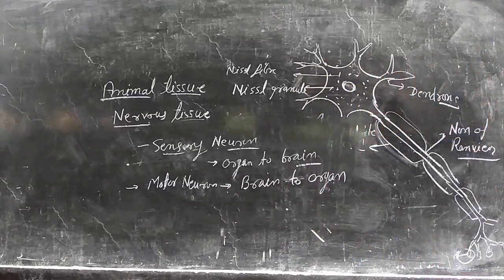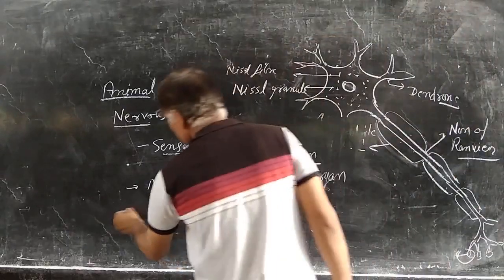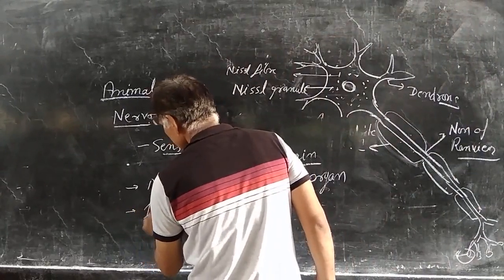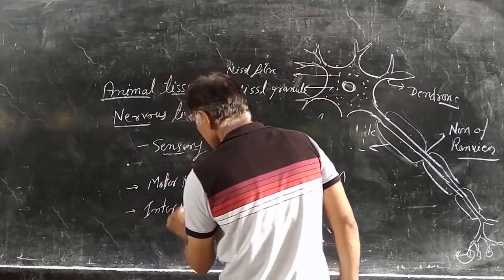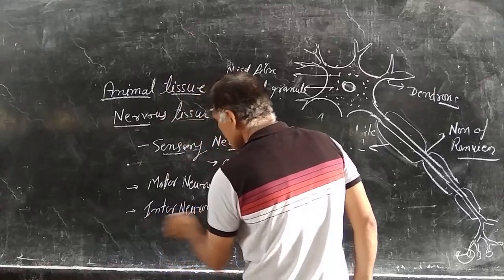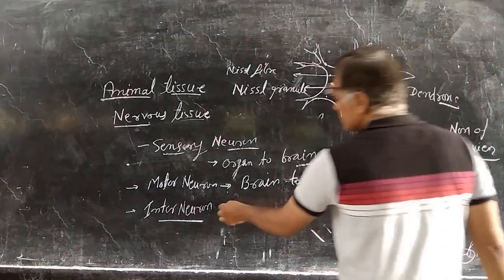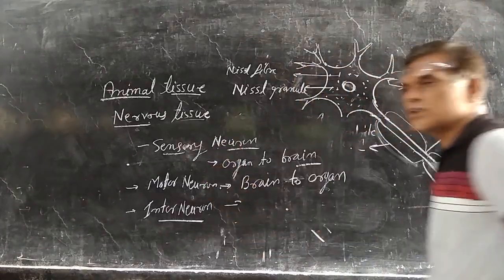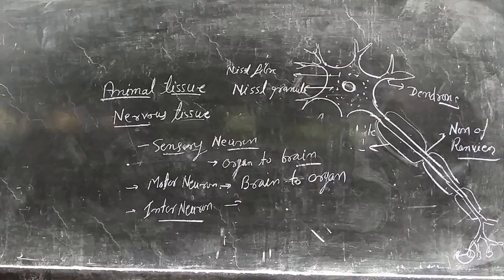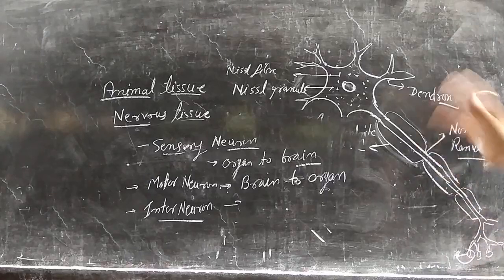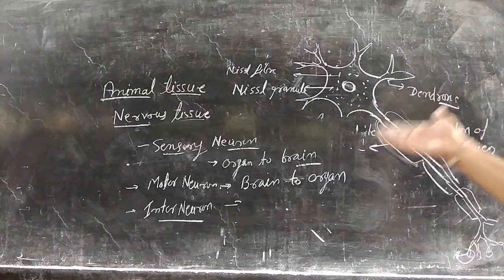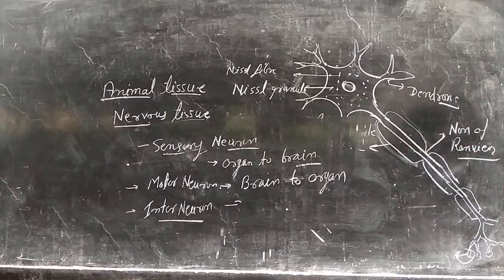And the third type of neuron is the interneuron, or we can say connector or mixed neuron. Interneurons connect the sensory neuron and the motor neuron. That's why they are known as connector neurons or interneurons. They do both types of function. So these are the three types of neuron: sensory neuron, motor neuron, and interneuron.